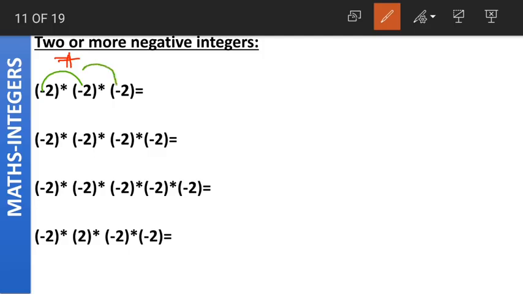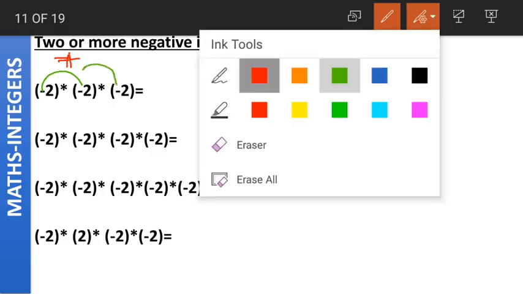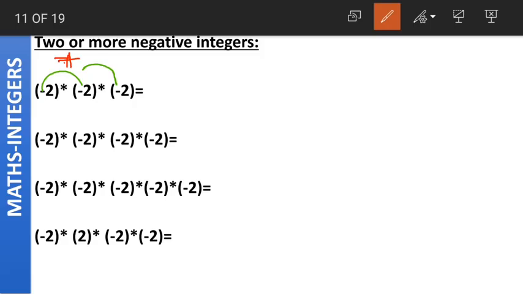Now this plus into minus, plus into minus. Now both the numbers are having different signs. One is plus and other is minus. So the answer will be negative. So the final answer here will be negative. Coming to the absolute values, 2 into 2 into 2 is equal to what? 2 into 2 into 2 is equal to 8. 2 2s are 4 and 4 2s are 8. Is this clear? What did we do? First we multiplied the signs of first two numbers and then we multiplied the resulting sign with the last number.